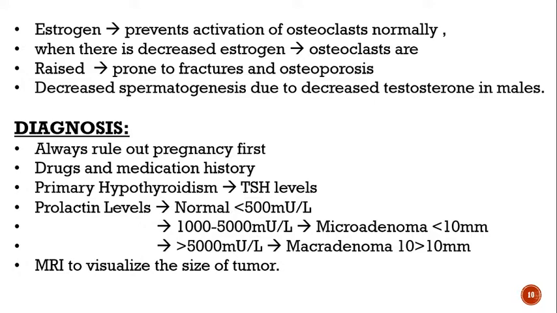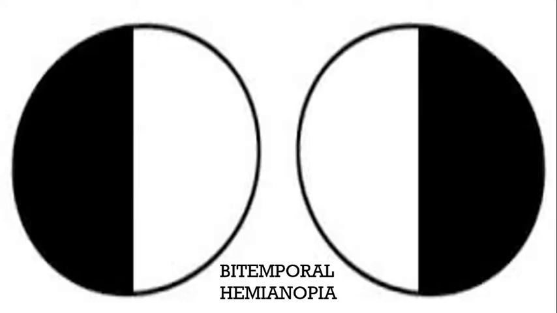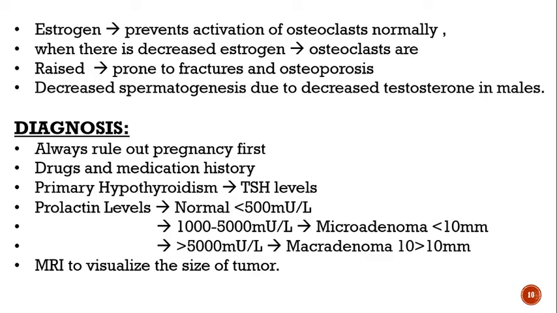There is decreased spermatogenesis due to decreased testosterone in males. As you know, FSH and LH stimulate testosterone production in males, and prolactin causes a decrease in FSH and LH levels. So as a result there is no spermatogenesis, no sexual desire, and hypogonadism, that is, the gonads will not develop, and there will be erectile dysfunction.